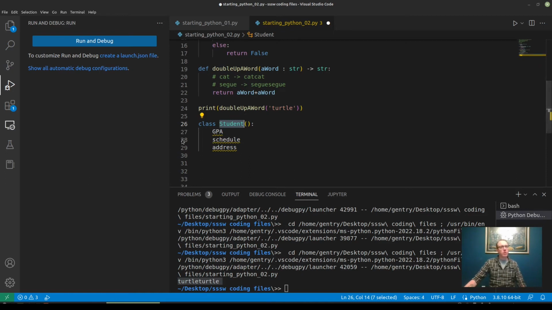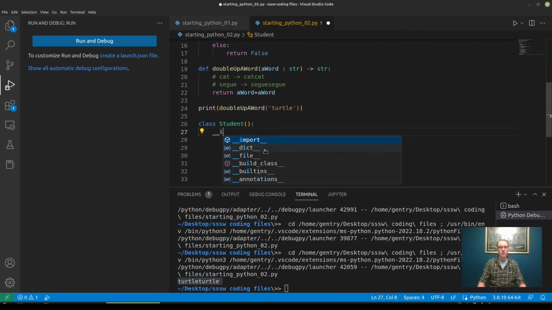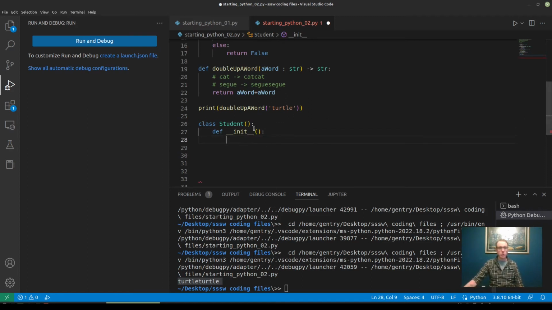And so I'm going to create these variables. I'm going to create them inside of a special function called init. Sorry, this is a function definition. I'm going to say that this function takes no inputs. And notice here, this name starts with 2 underscores.